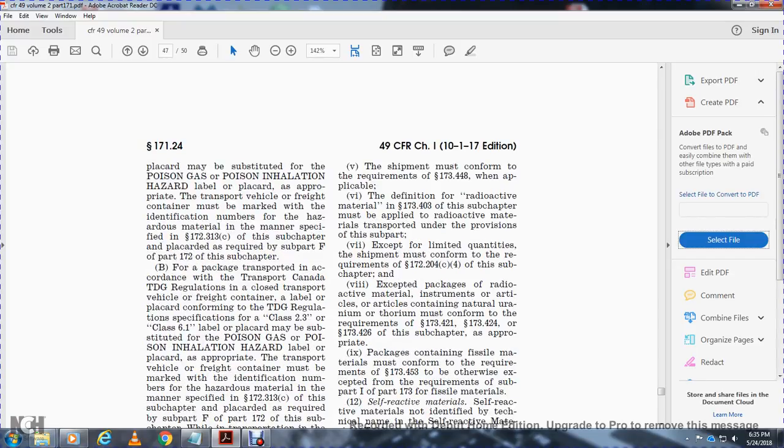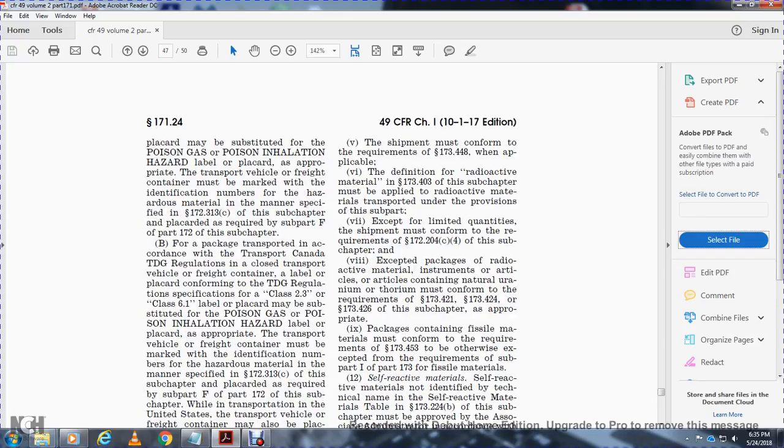For a package transported in accordance with the Transportation of Dangerous Goods Regulations of Canada, enclosed in a transport vehicle or freight container labeled and placarded in conformance with the Transportation of Dangerous Goods specification for Class 2.3 and 6.1, the labels and placards must be substituted with poisonous gas and poison inhalation hazard. The label or placard appropriate to the transport vehicle or freight container must be marked with the identification number of the hazardous material in the manner specified in 172.313C.